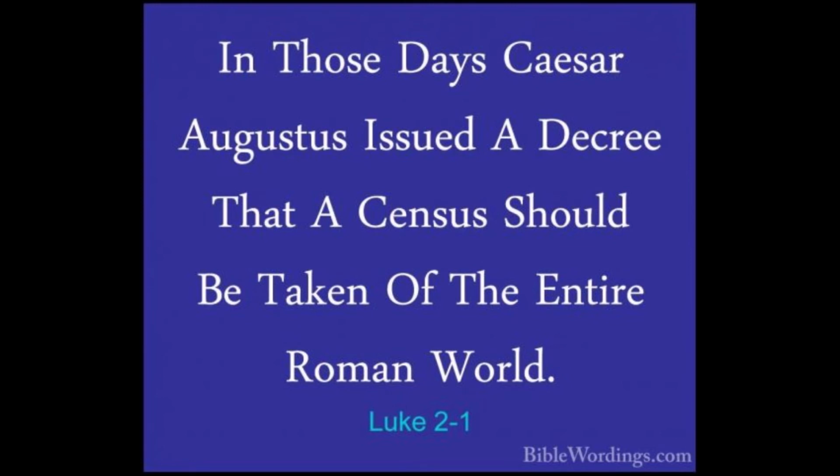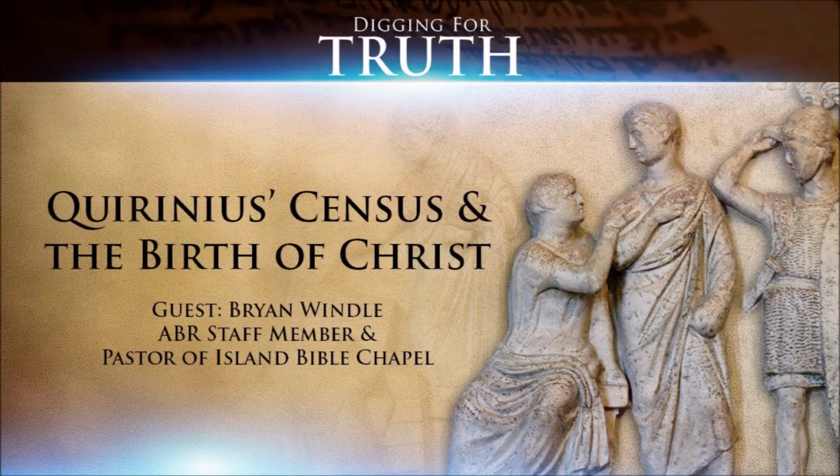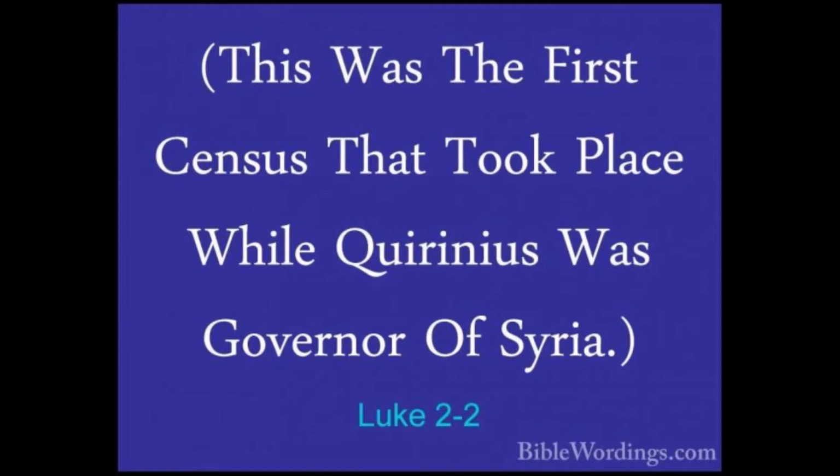In those days, Caesar Augustus issued a decree that a census should be taken in the entire world, and this was for the purpose of taxing. So the purpose of it is to increase the taxes for the citizens, I mean by the Romans. So no citizen needed to go to their ancestors' place, but the story tells us this.